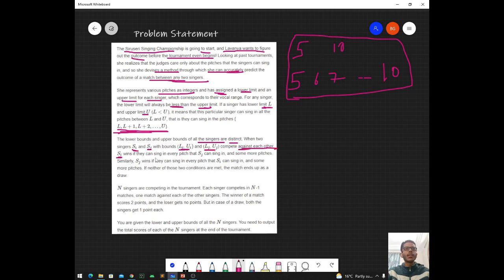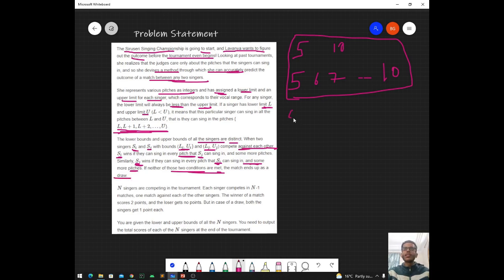SI will win if SI can sing in every pitch in which SJ can sing, and SJ will win if SJ can sing in every pitch in which SI can sing, and some more pitches as well, but that's not necessarily required. SJ will win even if it can sing in all of the pitches in which SI can sing. If neither of these conditions is met, then the match ends up in a draw.